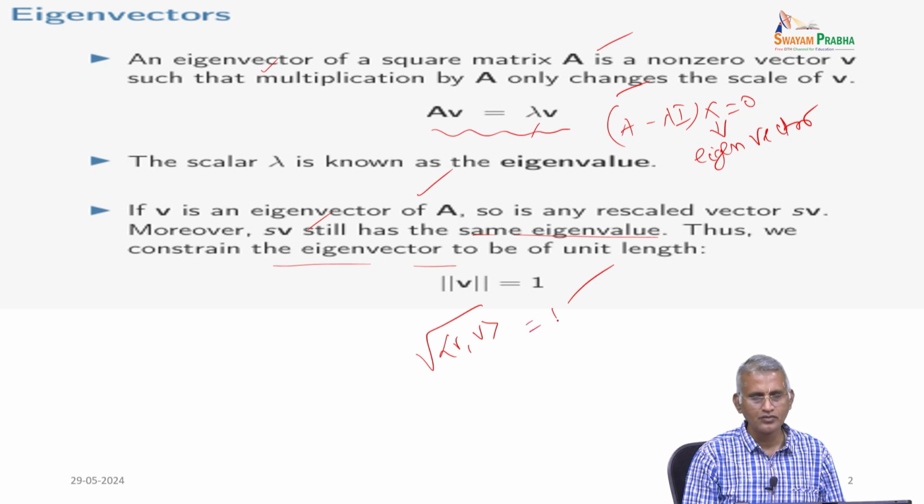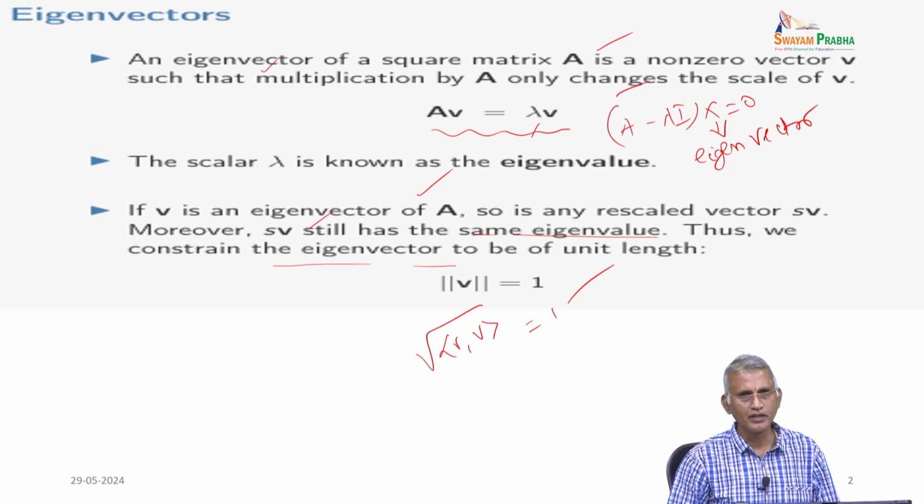So, mixing together the ideas of the norm of a vector and normal matrices, we form a relationship between the norm and eigenvectors. So, the eigenvector to be of unit length means the length is 1.